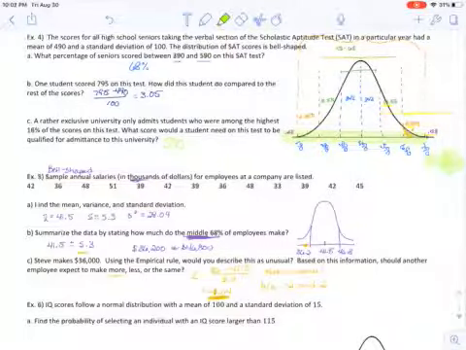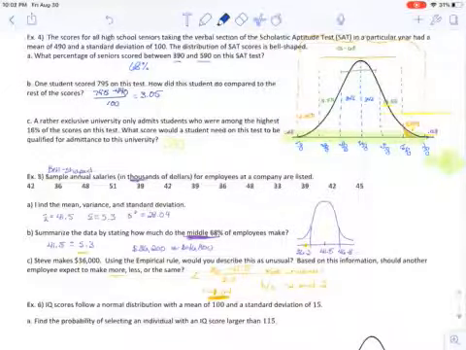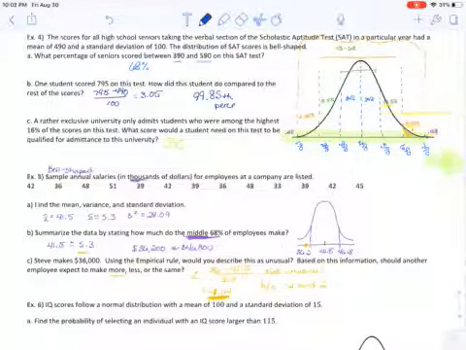So they are around the 99.85th percentile. And anything above 95% is considered unusual. So I would say very unusually well.